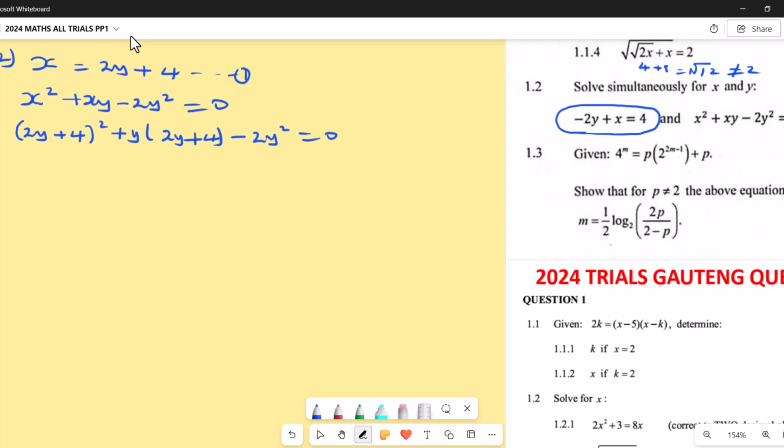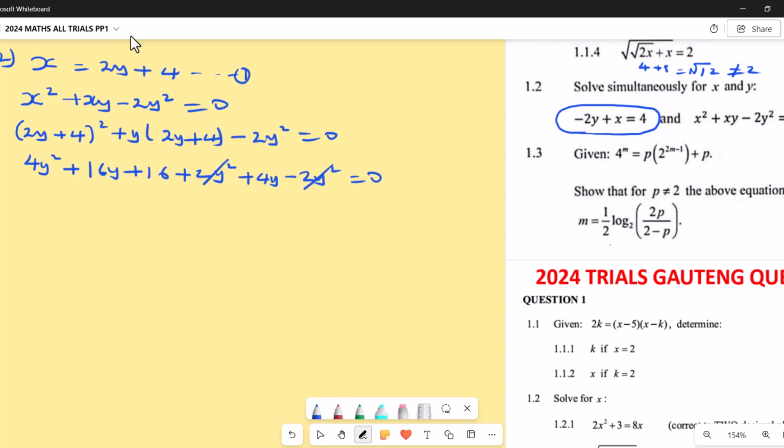So expand here, we're going to get 4y squared plus 2 times 4, that is 8, 8 times 2y, that is 16y, so plus 16y here, then plus 16. Then plus 2y squared plus 4y and minus 2y squared equals 0. Collect like terms. The 2y squared and minus 2y squared cancel out.